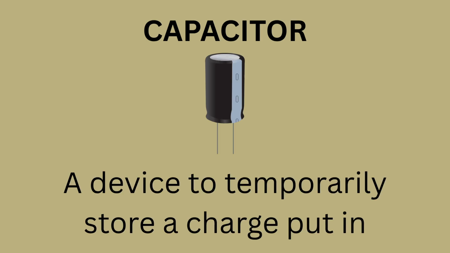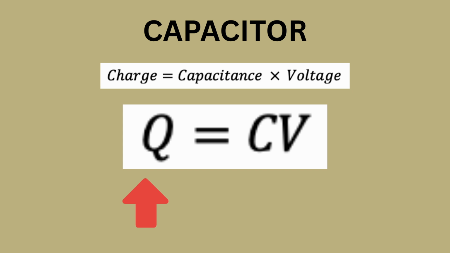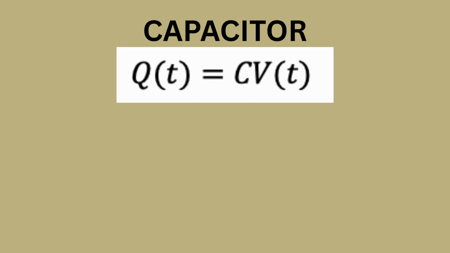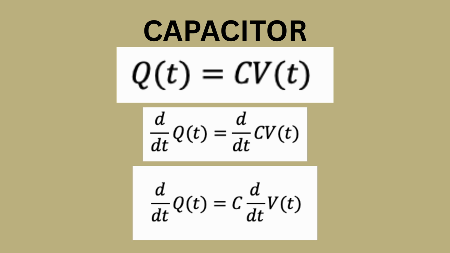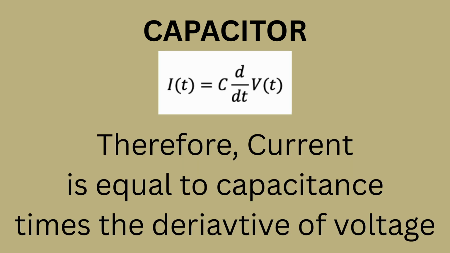Capacitors temporarily hold the charge in a circuit. The relationship for these is that the charge held is equal to the capacitance multiplied by the voltage of the circuit. If we differentiate both sides with respect to time, we're left with the current equals the derivative of the voltage with respect to time multiplied by the capacitance. Capacitance describes the storage size, which according to laws of differentiation operates as a constant term.